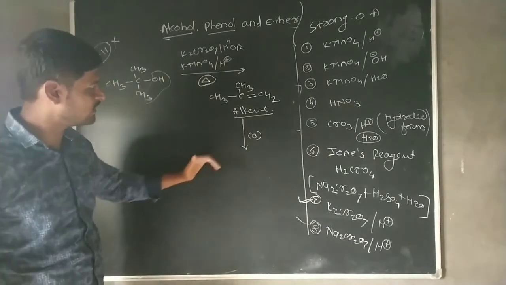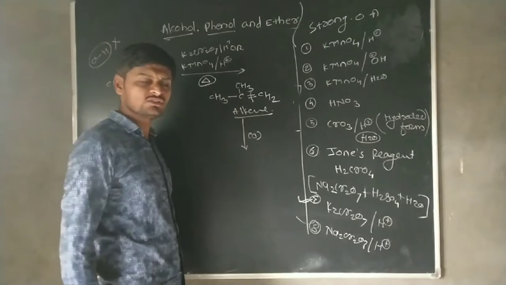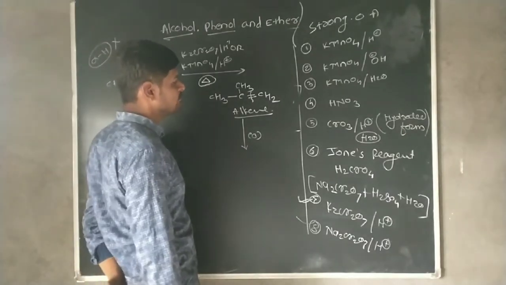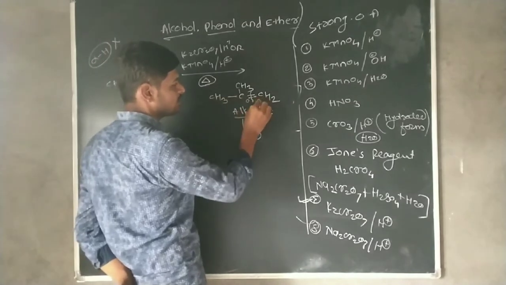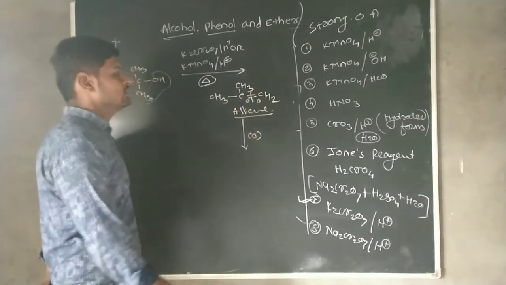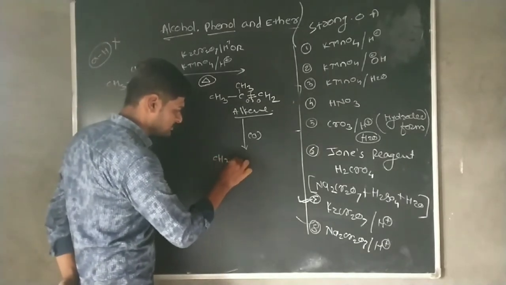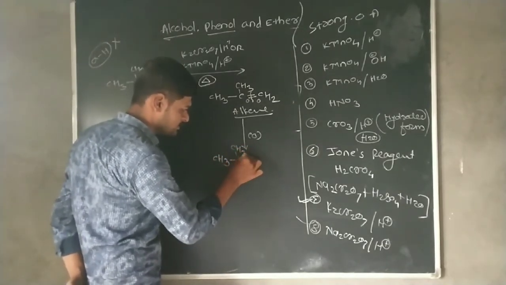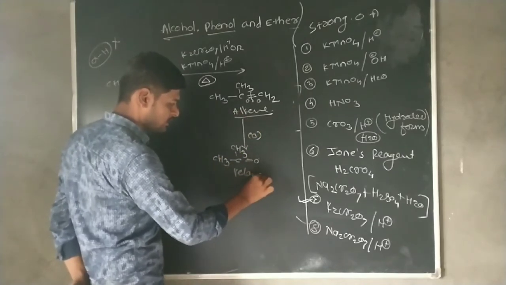After oxidation of the alkene, the bond between the carbon and the CH2 group easily breaks down, and one oxygen is added to this carbon, another to that carbon. Then it forms the respective ketone, that means CH3 C double bond O, a ketone.